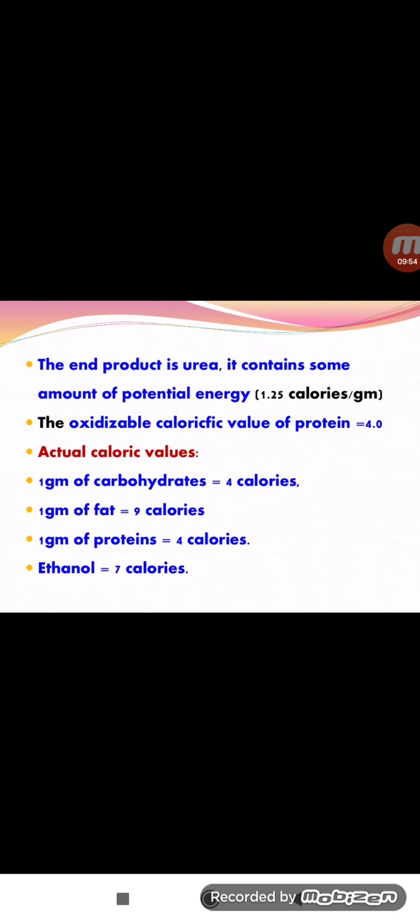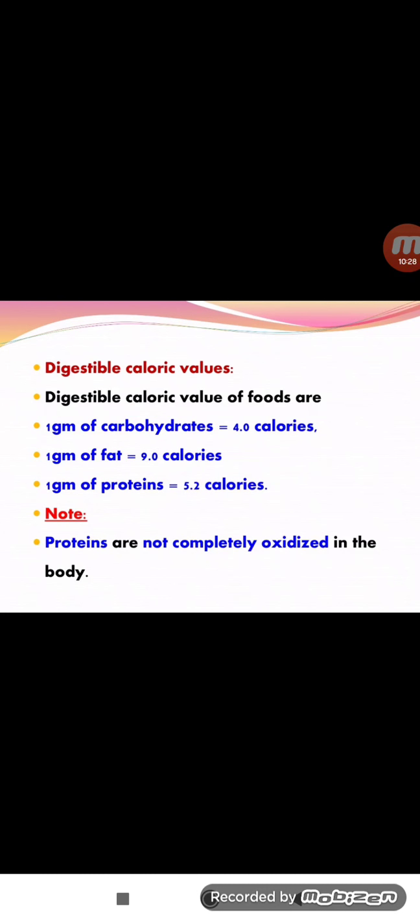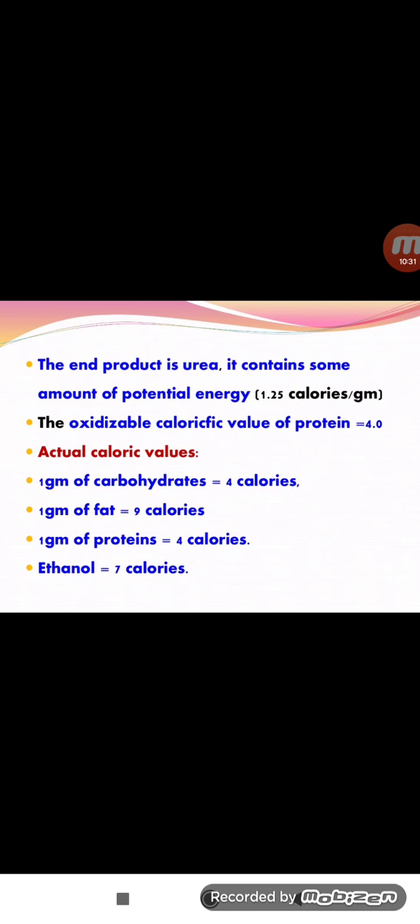The end product, urea, contains some amount of potential energy. The end product is known as urea, NH2-C(=O)-NH2. We already discussed it in the urea cycle. So 1.25 calories per gram of urea is the energy present, and the oxidizable calorific value of proteins is 4.0. Proteins are not completely oxidized in the body; in oxidation, the energy released is 4.0 calories.